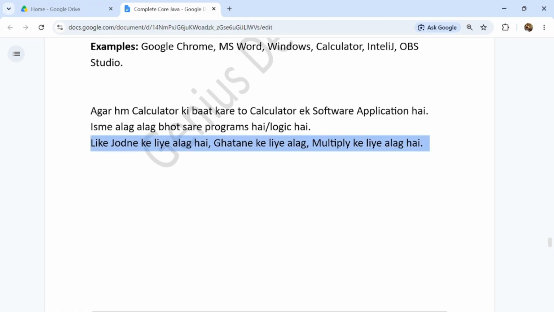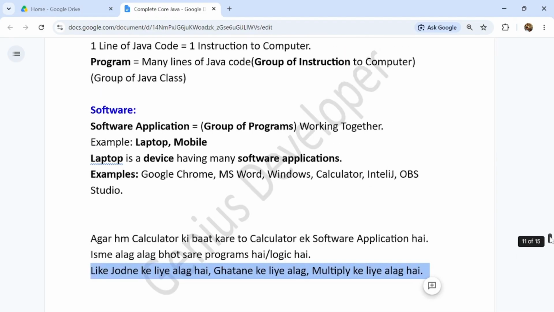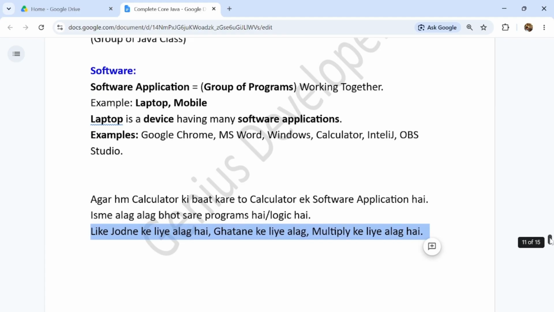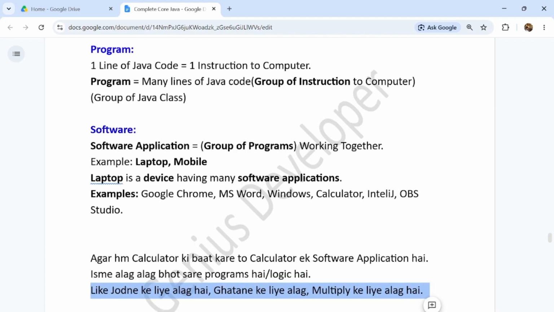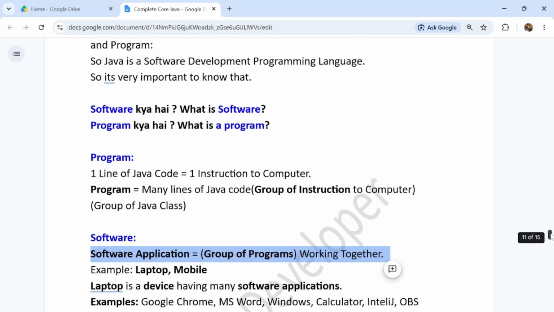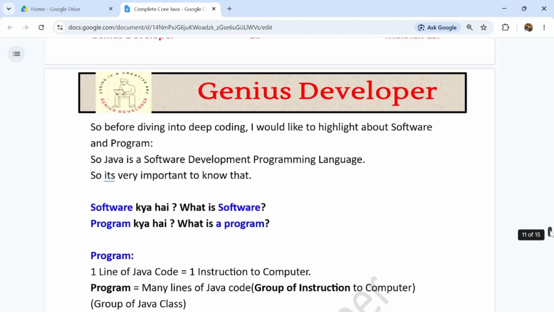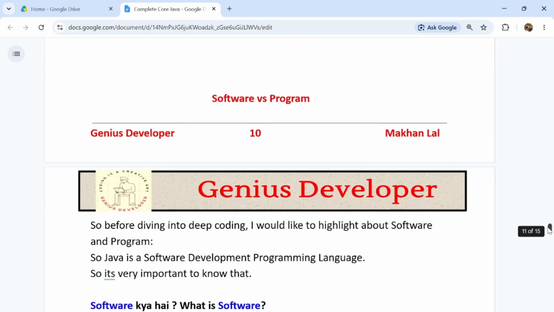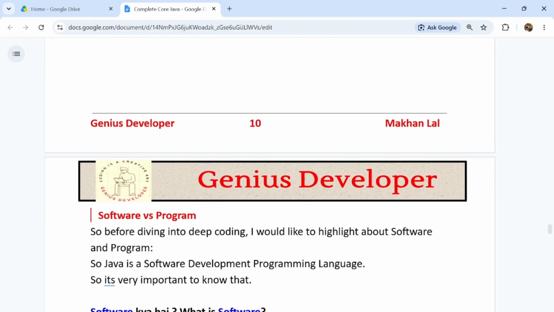So they have different functions as internal programs, but together they work as software. By joining all the programs it becomes a software application, guys. Or by grouping up all the programs, it becomes a software application, guys. So I hope this difference is clear. This is very important, guys. So before starting development, we should understand this.